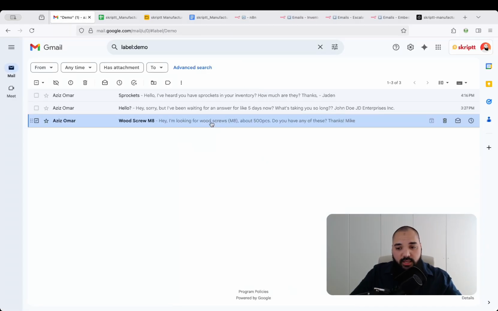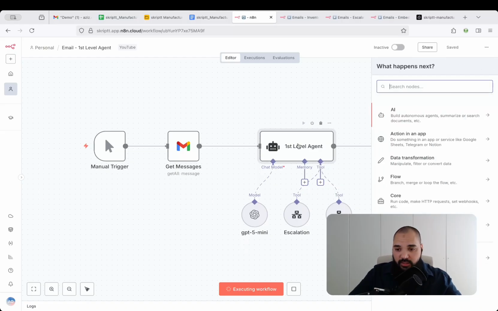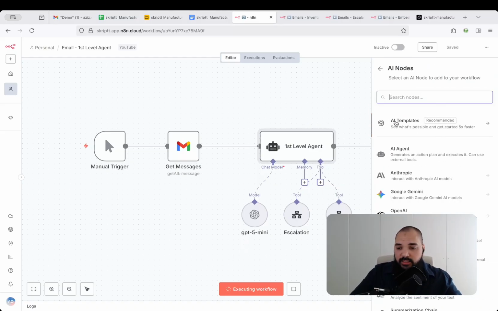And for instance, in this case, I would only get this one because it's the only one that's unread, right? Then we would have the first level agent, and AI agents are a native feature of n8n. So when I open up the sidebar, I can choose from the AI section. And the very first one is the AI agent.